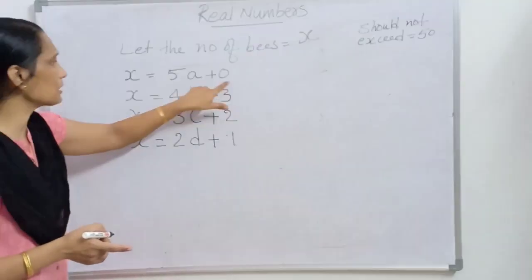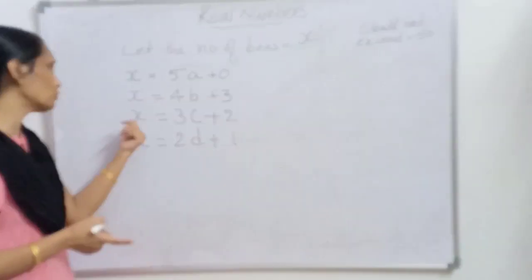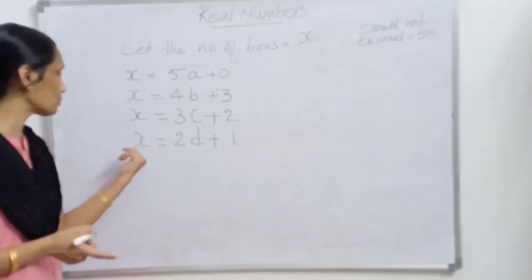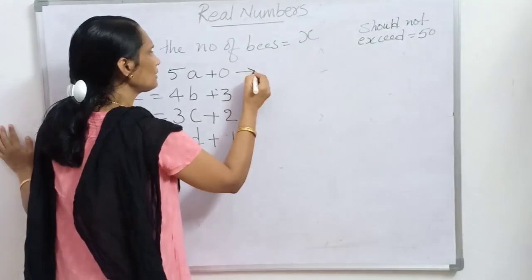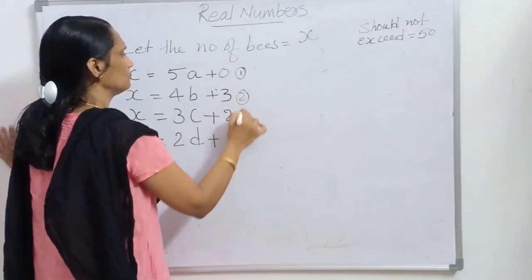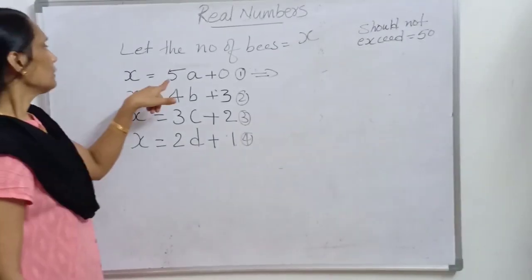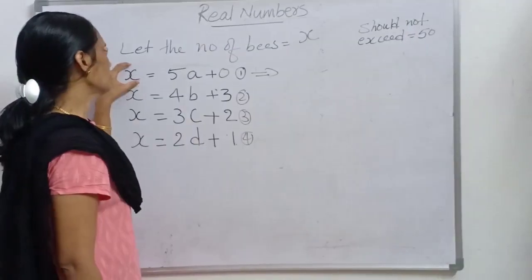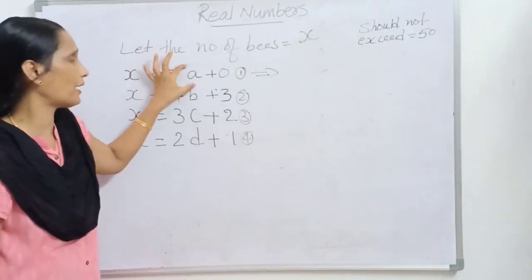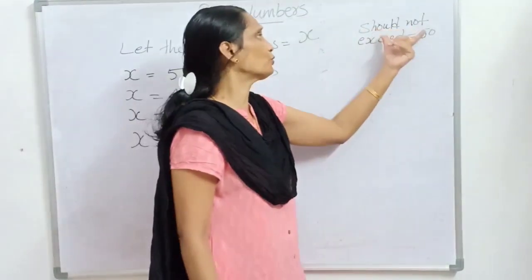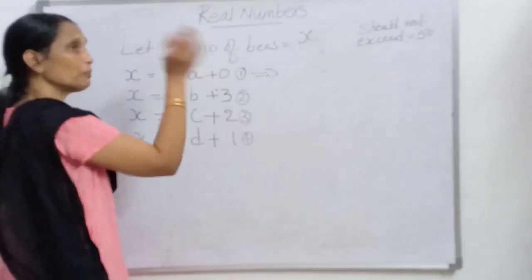So 5a plus 0 should be x, 4b plus 3 should be x, 3c plus 2 should be x, and 2d plus 1 also should be x. Let us go on with the first condition. This is equation number 1, this is 2, 3, 4. Let us take the first condition. You see here, x is equal to 5a plus 0, meaning we can take x as equal to 5a. And it is told that it should not exceed 50, so the maximum number is 50. So x should be 50 maximum.